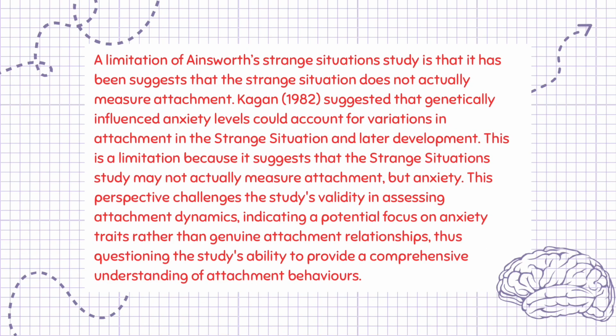A limitation of Ainsworth's strange situation study is that it has been suggested that the strange situation does not actually measure attachment. Kagan, 1982, suggested that genetically influenced anxiety levels could account for variations in attachment in the strange situation and later development. This is a limitation because it suggests that the strange situation study may not actually measure attachment, but anxiety. This perspective challenges the study's validity in assessing attachment dynamics, indicating a potential focus on anxiety traits rather than genuine attachment relationships, thus questioning the study's ability to provide a comprehensive understanding of attachment behaviors.